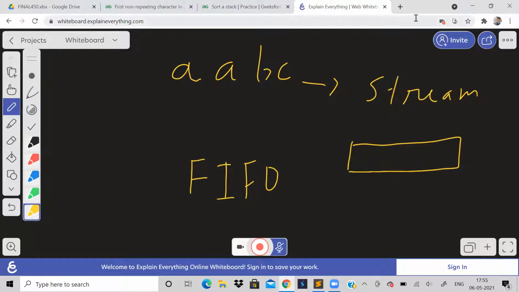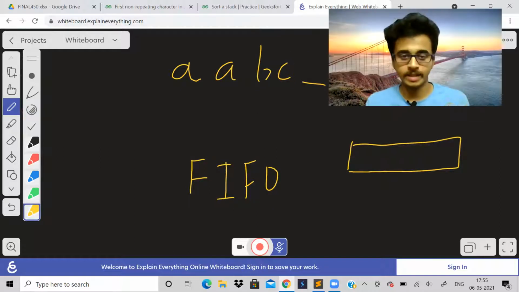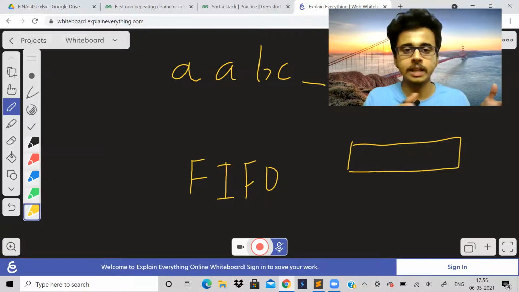So queue data structure, you should know this. This is basic, right? Queue data structure follows first in, first out. Whatever comes first will be the first to go out. So it's like a number of people standing in a queue. Whoever enters first will go out first. Okay. So we have to make use of this property.